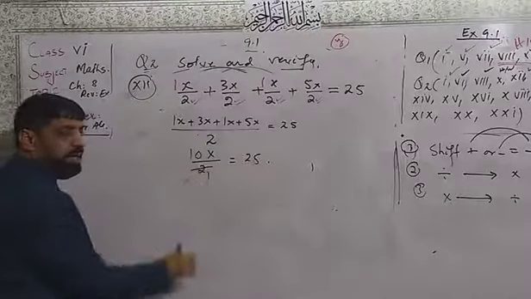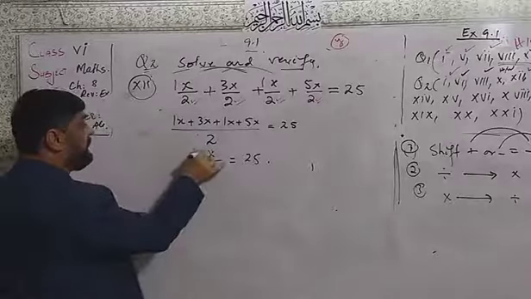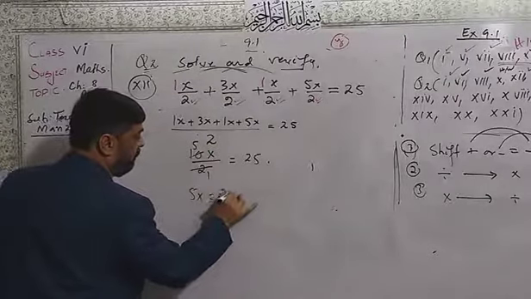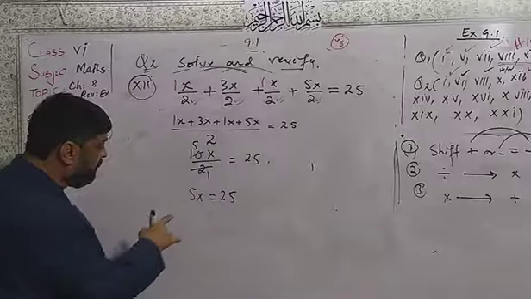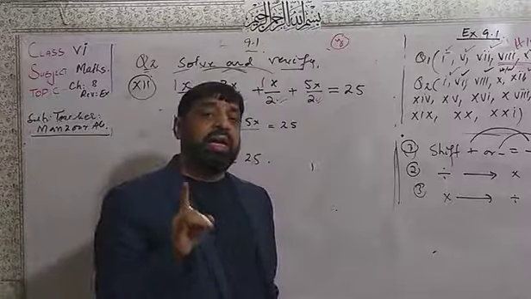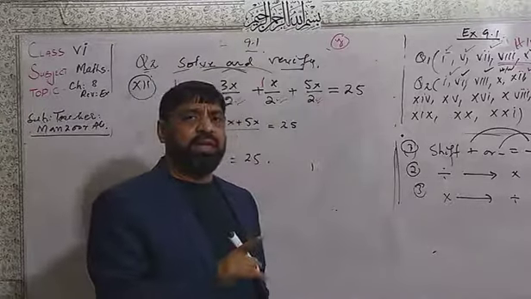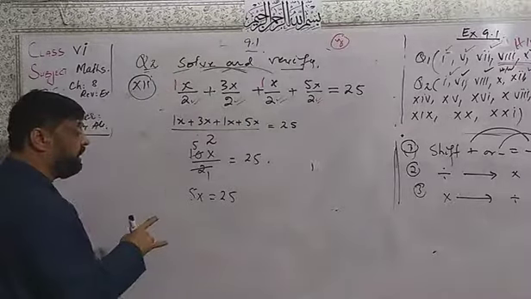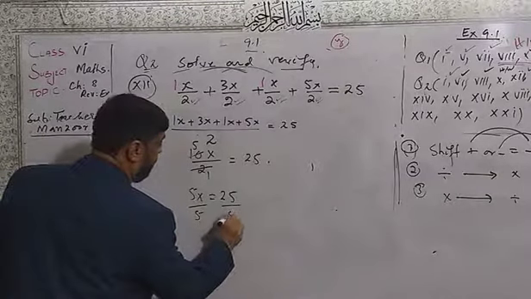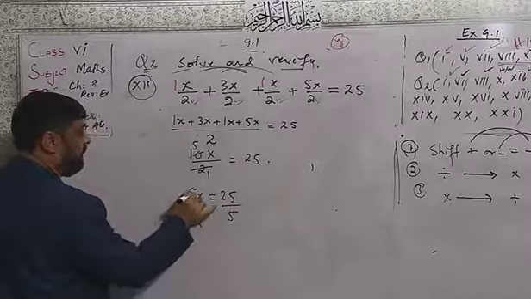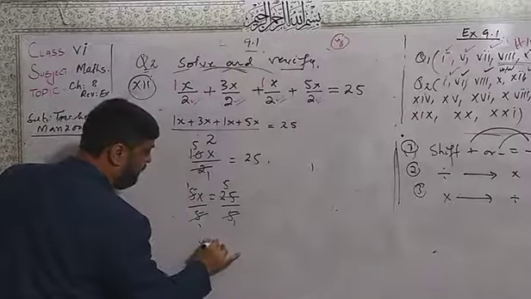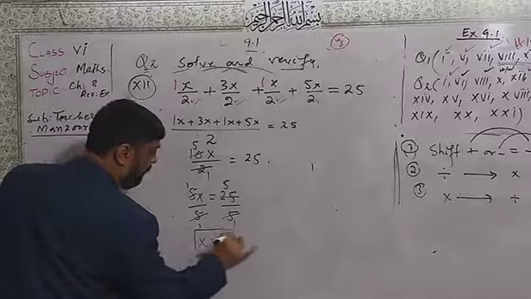2 cancels by 2 one time, 2 will cancel the 10 five times. So here 5x is equal to 25. Dear students, here is 5 and it is multiplying with x. So that's why I will divide by the multiplying 5 on both sides, for its cancellation. Here 1 time, here 1 time, here 5 times. So for x I got 5.